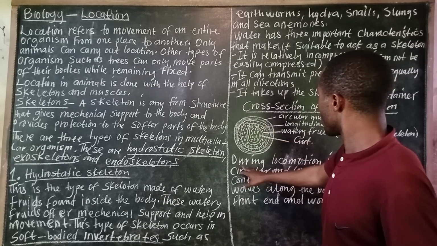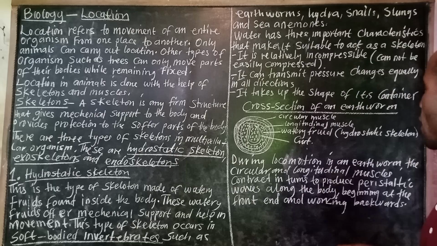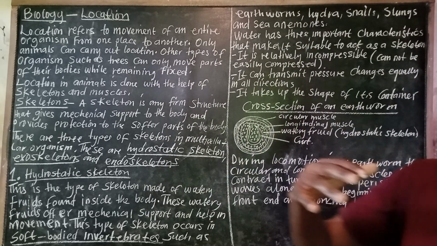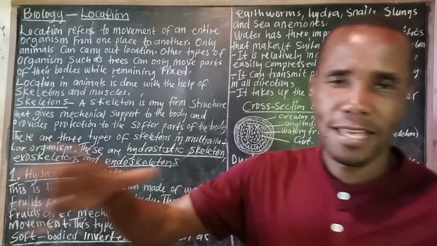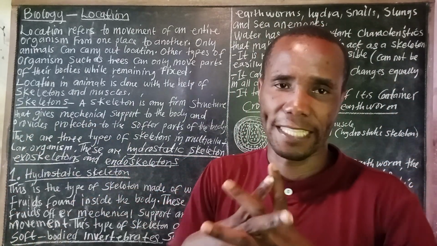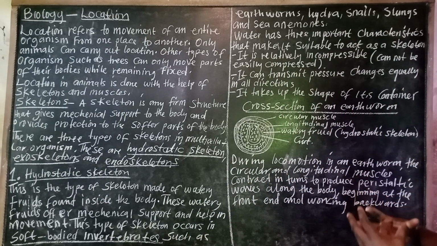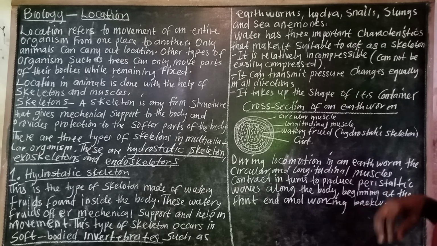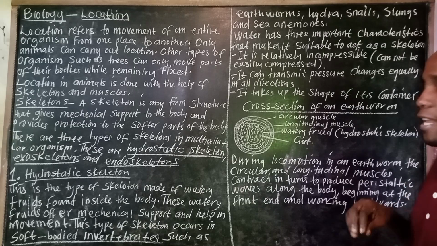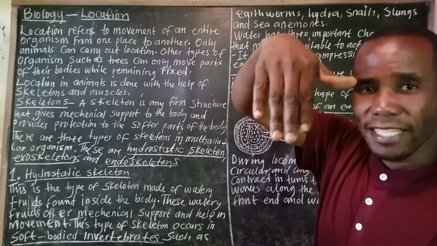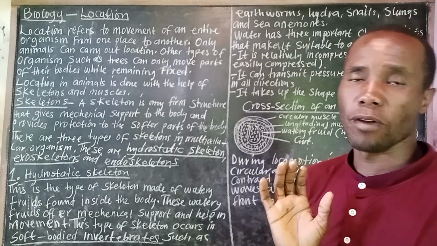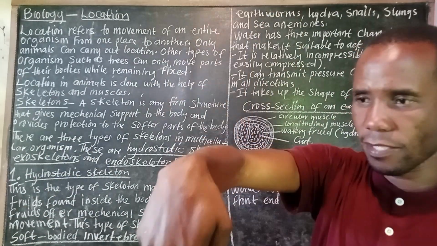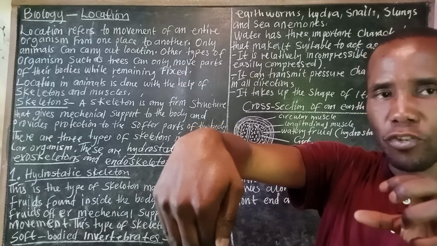So now, during locomotion in an earthworm, the circular and longitudinal muscles contract. During movement, the circular and longitudinal muscles contract. What happens when they contract? They produce peristaltic waves along the body. These are waves that enable it to move forward or backward, like you have seen. So that is during locomotion.